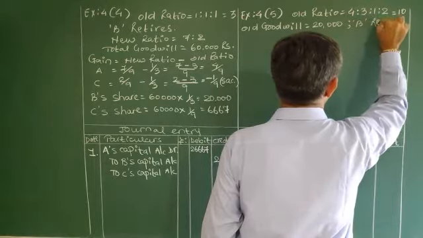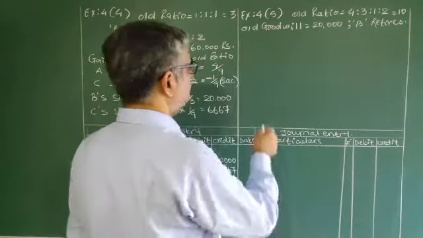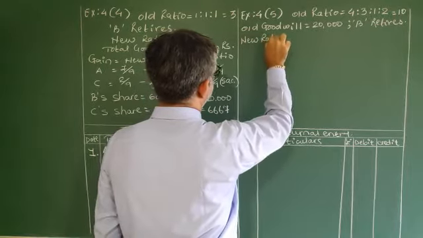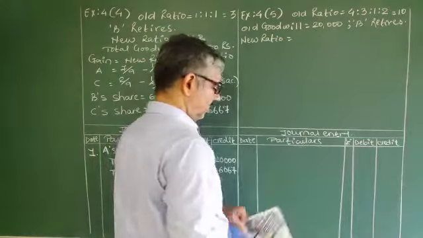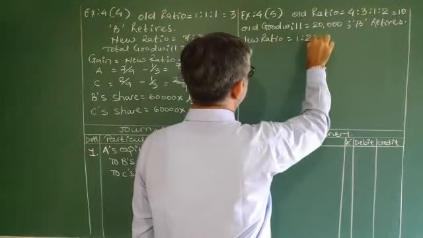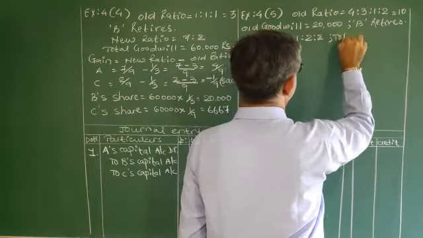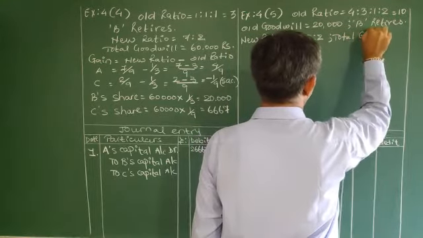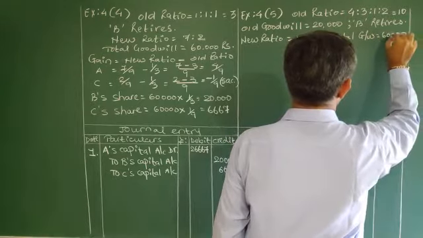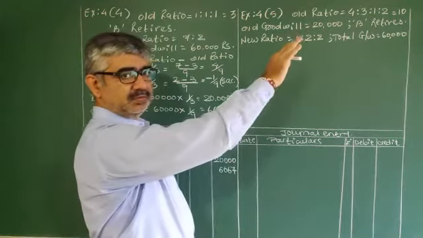B retires. Then new ratio is given, it is 1:2:2, and total goodwill is ₹60,000. Is it okay? These are the steps.